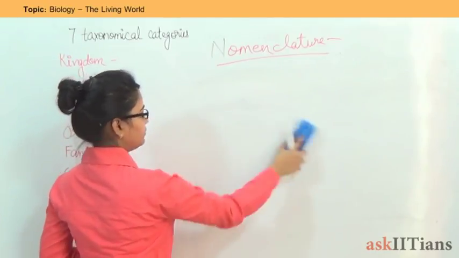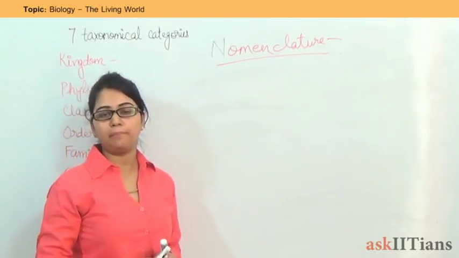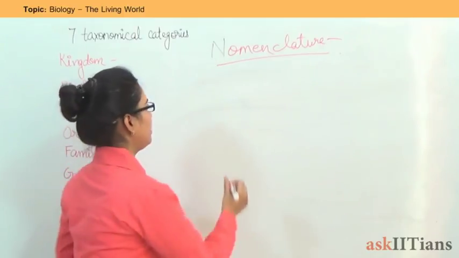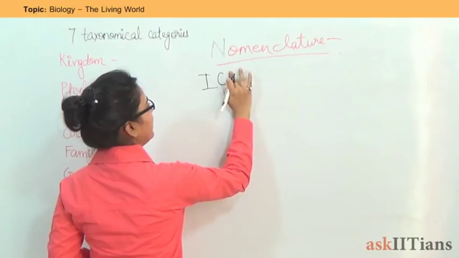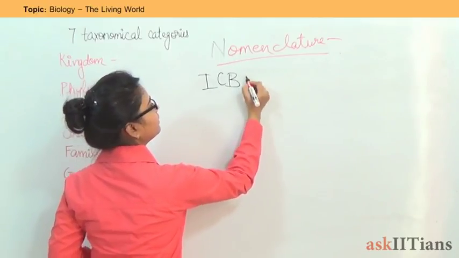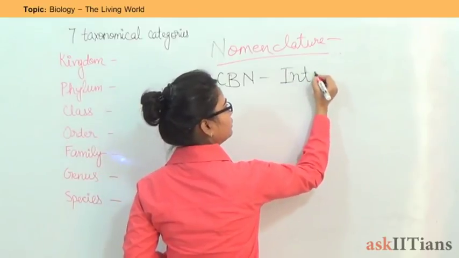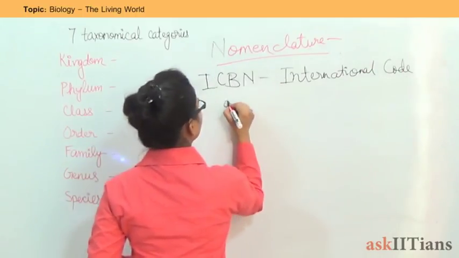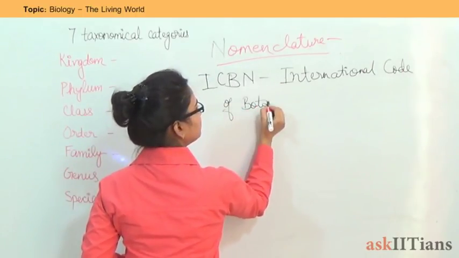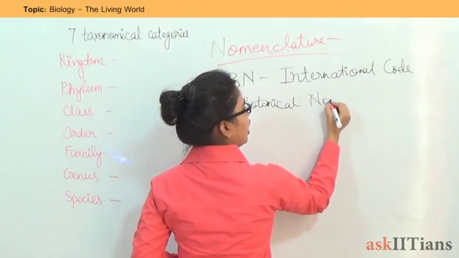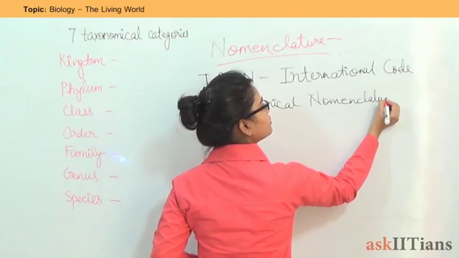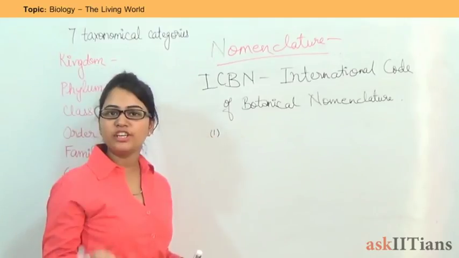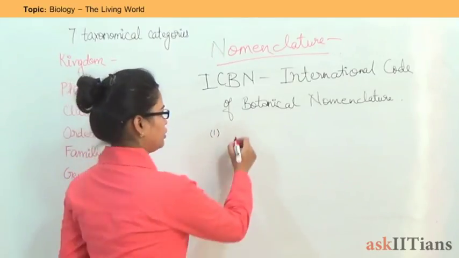Okay, children? There have to be some rules for giving a name to a plant or organism. Why? To have distinct, unique, specific names. These rules are called ICBN, International Code of Botanical Nomenclature. So, under this ICBN, a few rules are given. First, the name of each and every organism should have 2